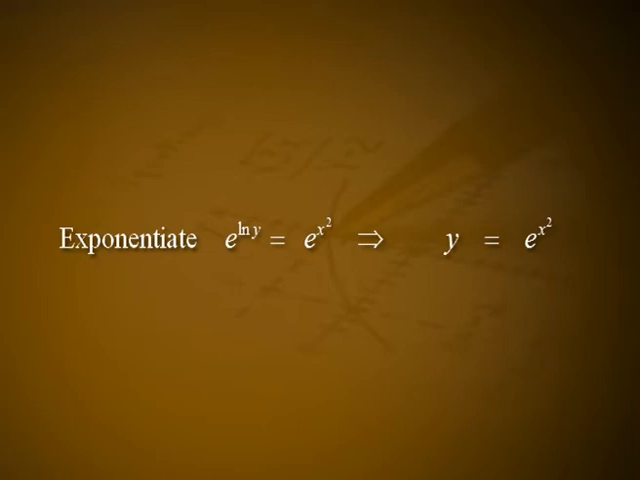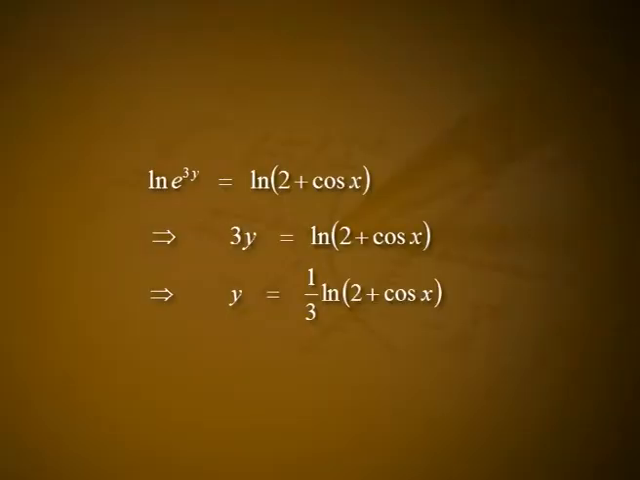Exponentiate: e raised to log y is equal to e raised to x square, which implies y is equal to e raised to x square. B. e raised to 3y is equal to 2 plus cos x. Take the logarithm of both sides, we get log e raised to 3y is equal to log of (2 plus cos x), which implies 3y is equal to log of (2 plus cos x), which implies y is equal to 1 by 3 into log of (2 plus cos x).